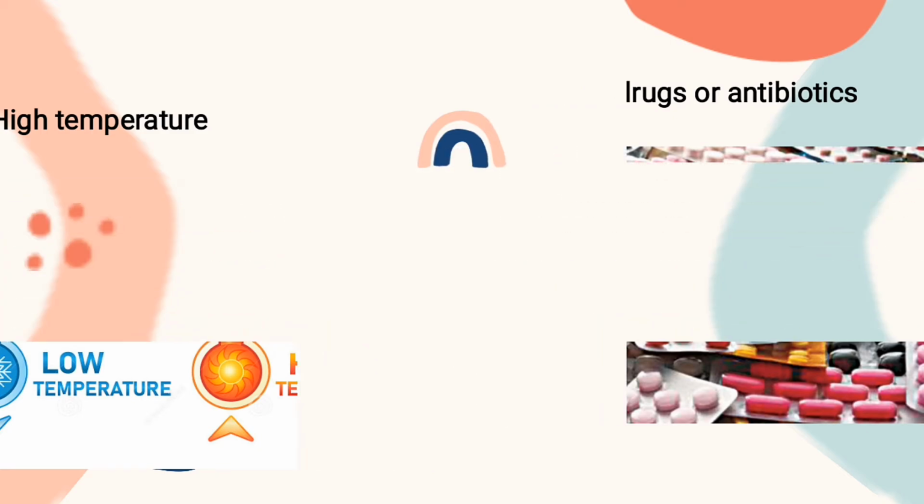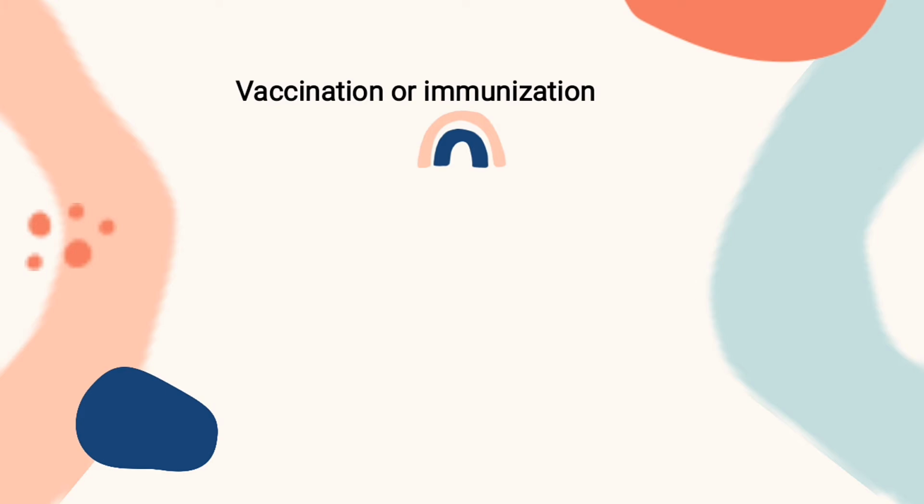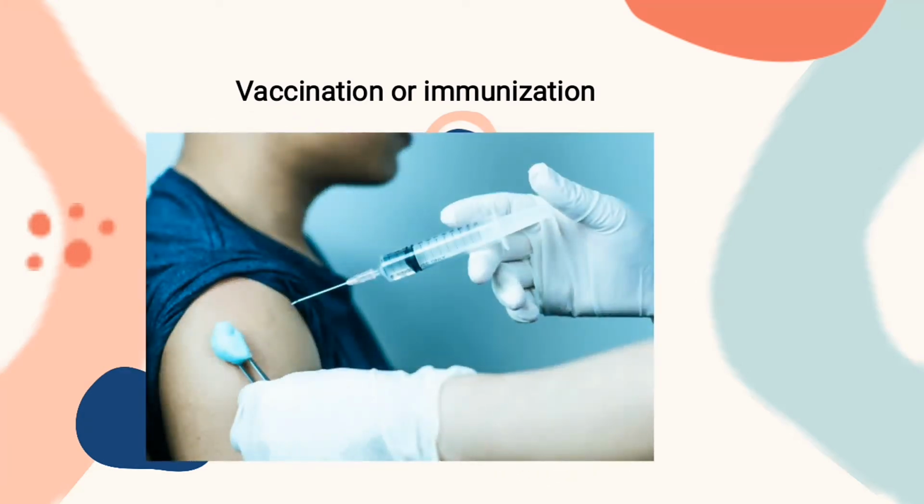And also we have immunization or vaccination. Immunization is a process by which a person is inoculated with a preparation of a weakened form of a pathogen.